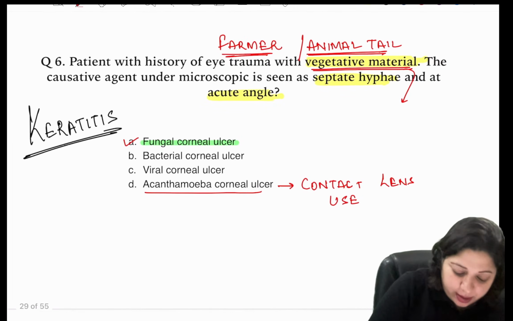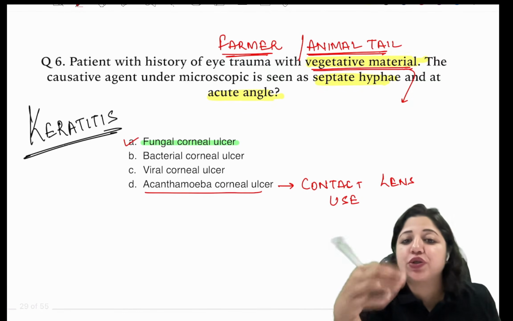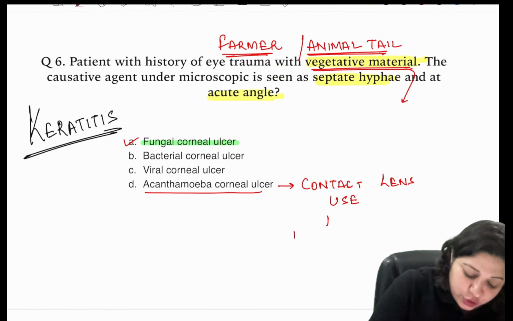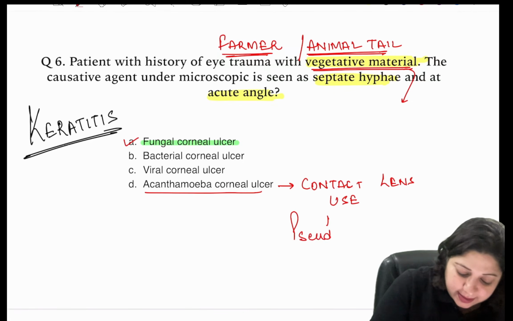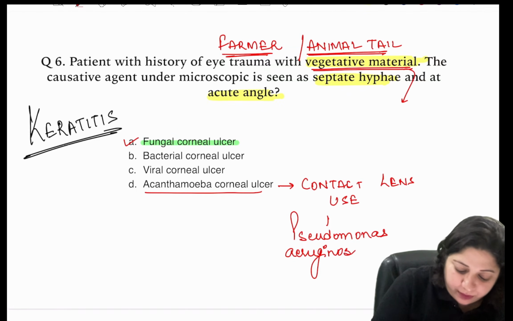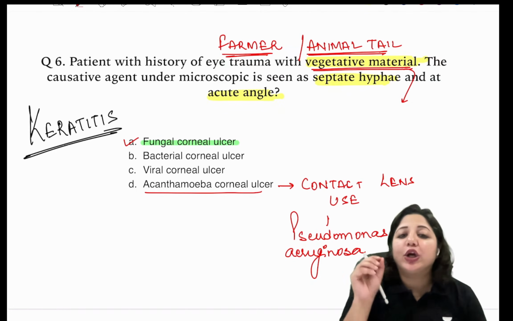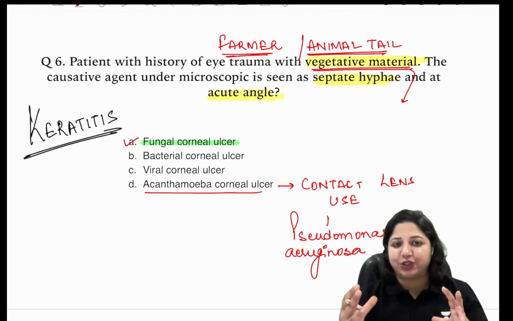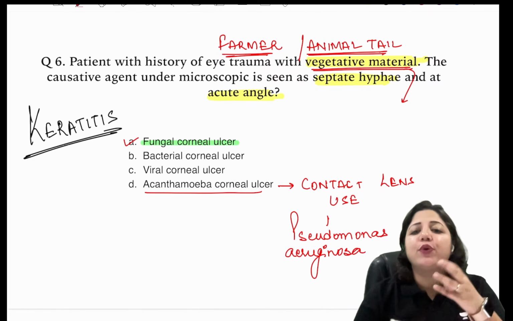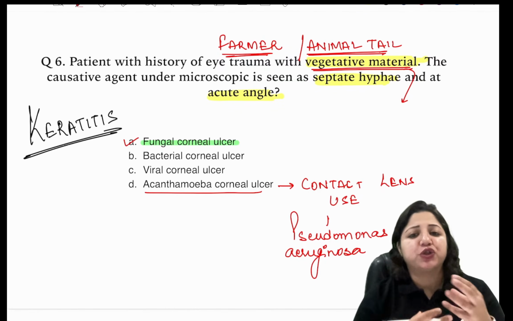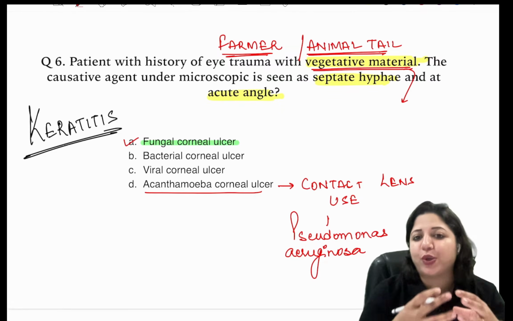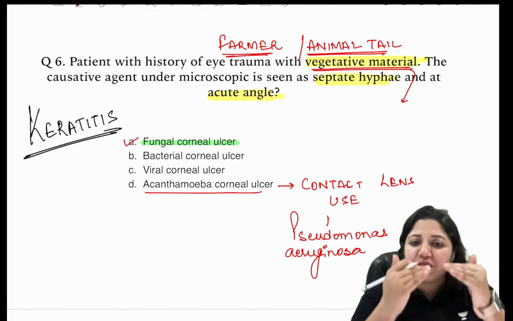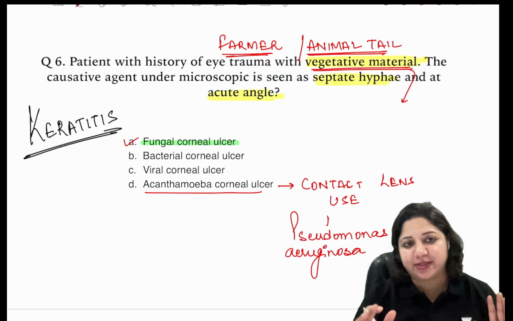The most common infection in contact lens users is Pseudomonas aeruginosa, but acanthamoeba is very specific for contact lens use. Viral corneal ulcer will mostly come in patients who are having some stress situation or anxiety, when the generalized immunity is being depressed.